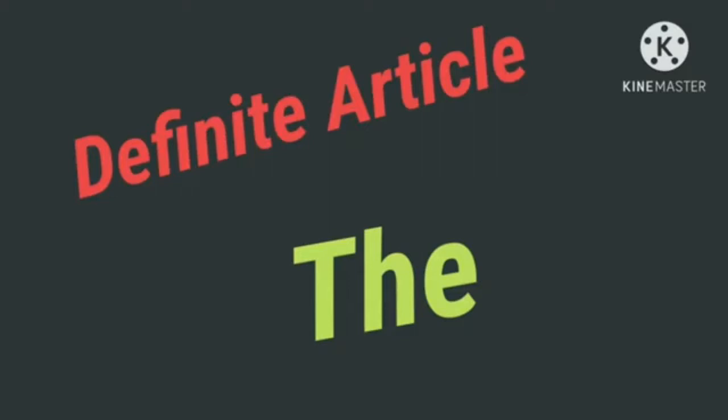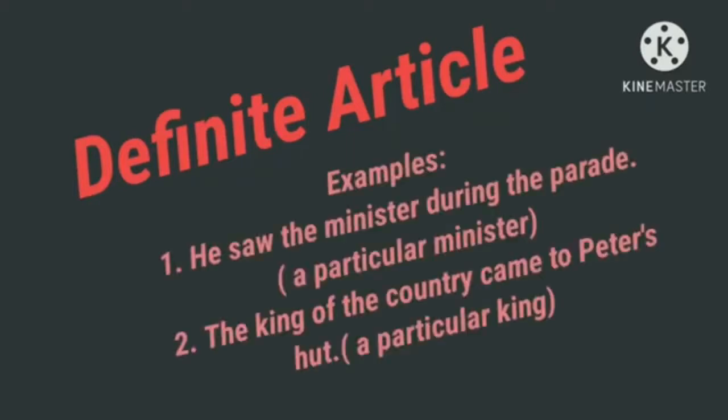The is called the definite article because it points to a particular person or thing in a sentence. So the is a definite article. Examples: he saw the minister during the parade. Here a particular minister is mentioned, so we use the definite article the.